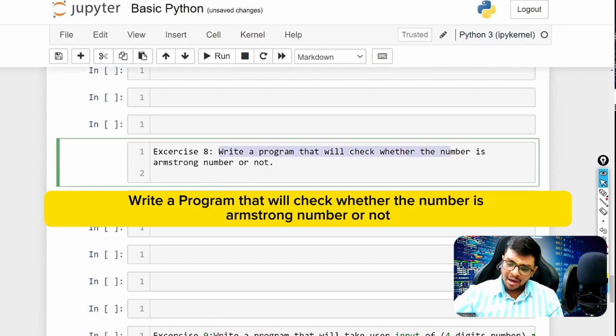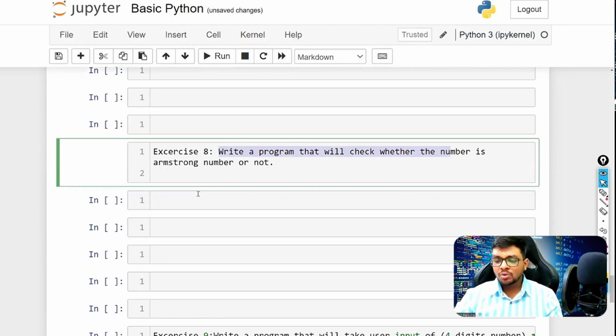Now, what do you mean by an Armstrong number? So first of all, you need to understand what is an Armstrong number. If you know about that, that's very good. If not, I have written the notes. I would explain to you from that.